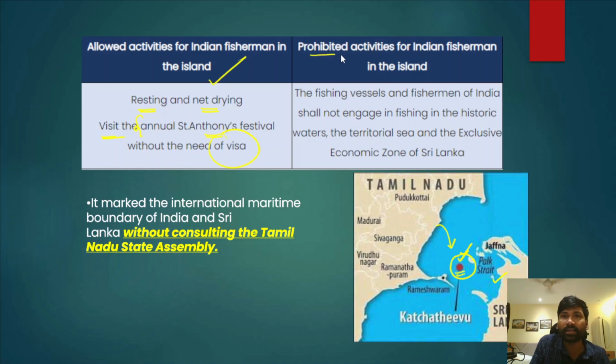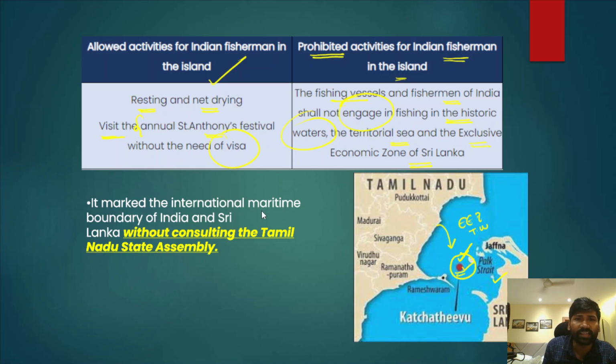On the other hand, there are certain activities which are prohibited for Indian fishermen on Kachativu Island. Fishing vessels and fishermen of India shall not engage in fishing in the historic waters near and around Kachativu Island, and the territorial sea and exclusive economic zone of Sri Lanka, because as per the exclusive economic zone and territorial waters of Sri Lanka, this island is part of Sri Lanka. Because of that, fishing by Indian fishermen is very often prohibited.